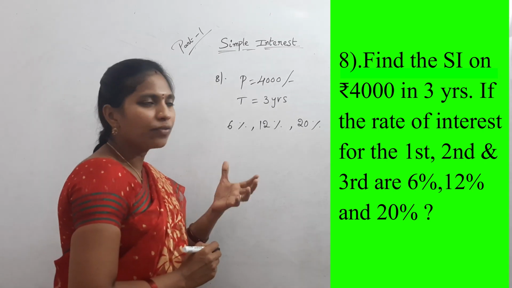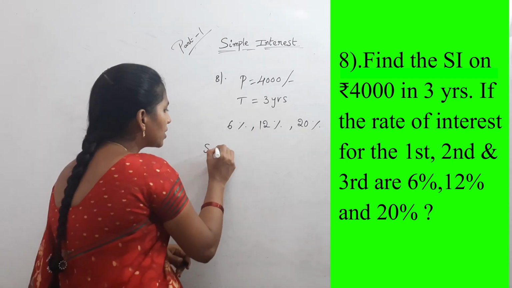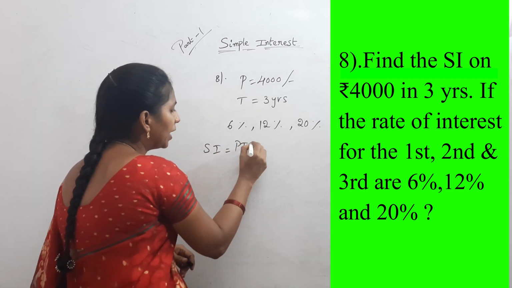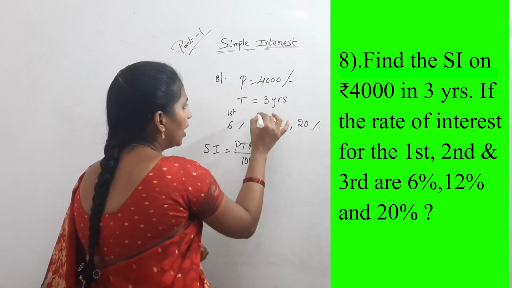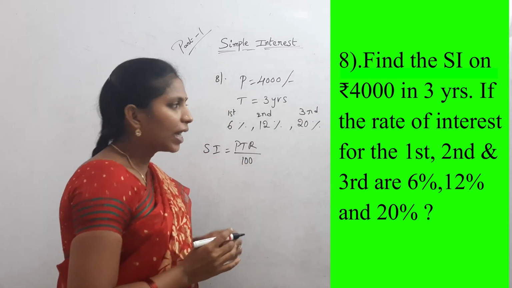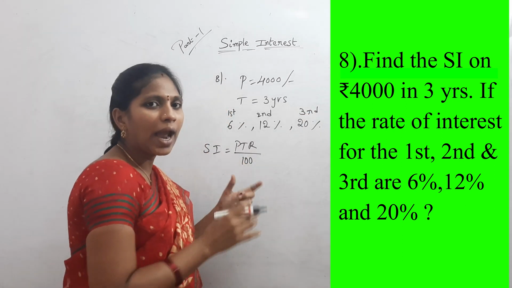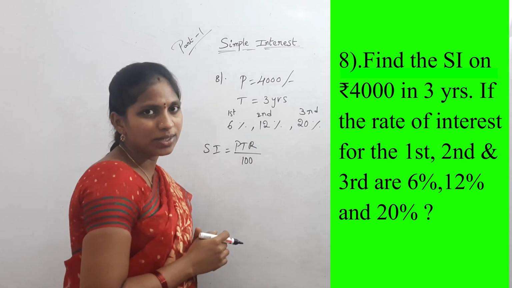If you want to use a formula in this example, what is the formula for simple interest? SI equal to PTR by 100. This is for first year, this is for second year and this is for third year. Calculate individually and add those interests, then finally you will get total simple interest.